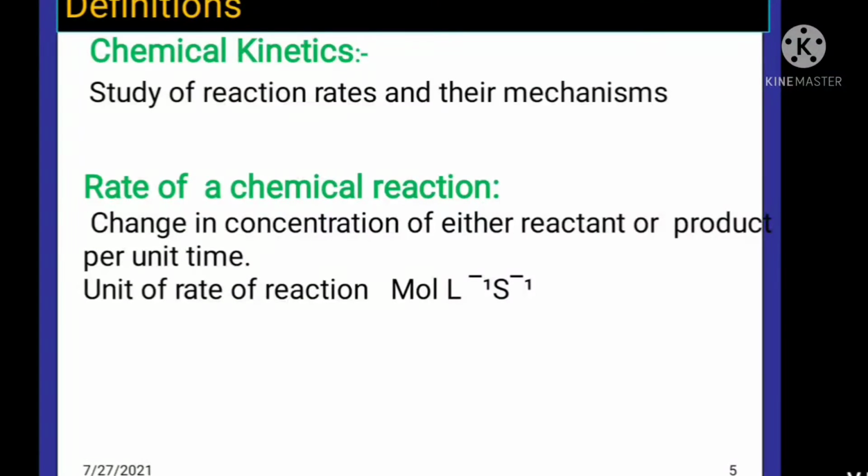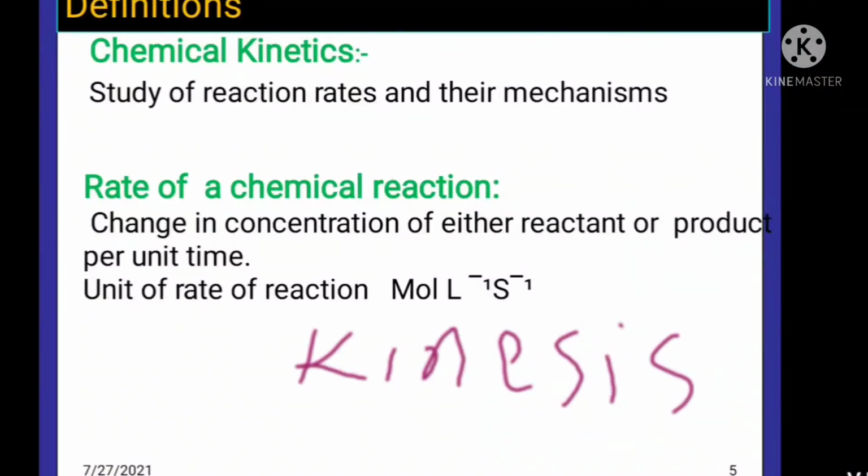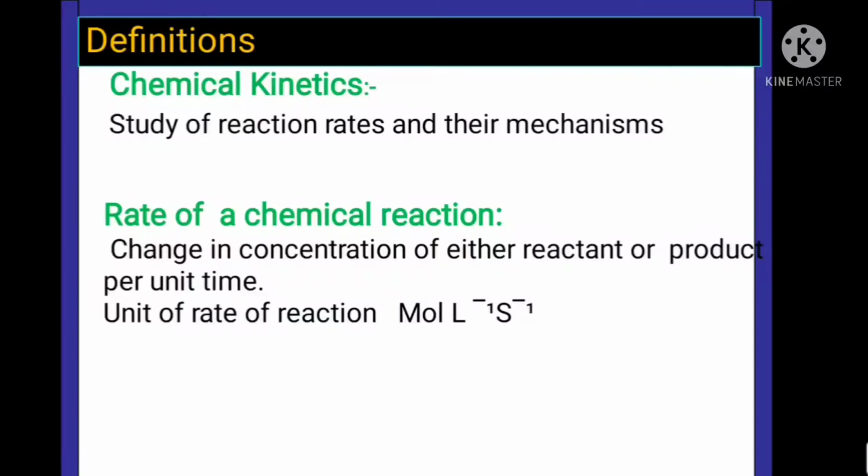And what is chemical kinetics? It is the branch of chemistry which deals with the study of reaction rates. The word kinetics is derived from the Greek word kinesis, meaning movement. In definition, chemical kinetics is the part of physical chemistry that deals with the study of rate of reactions, the factors that affect those rates, and the mechanism by which they proceed.